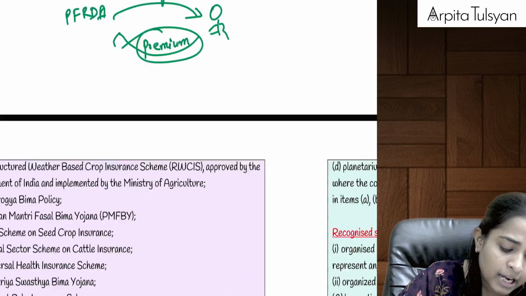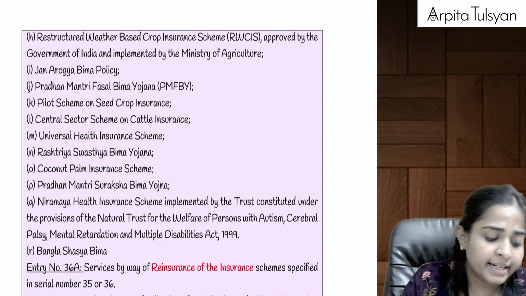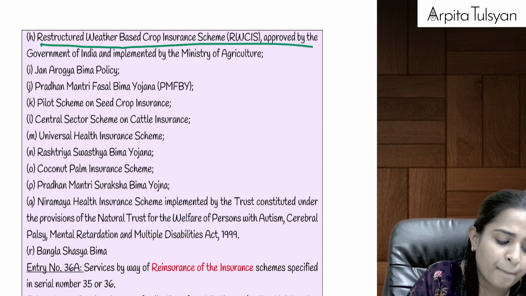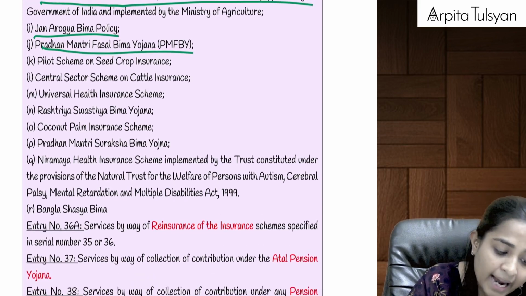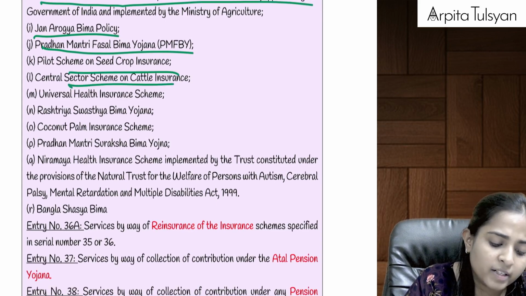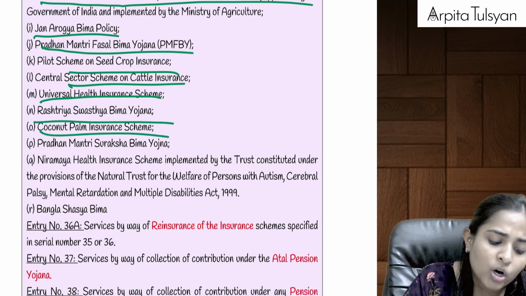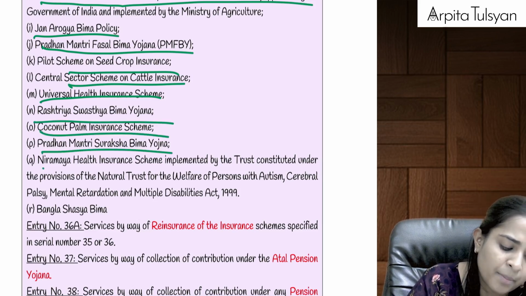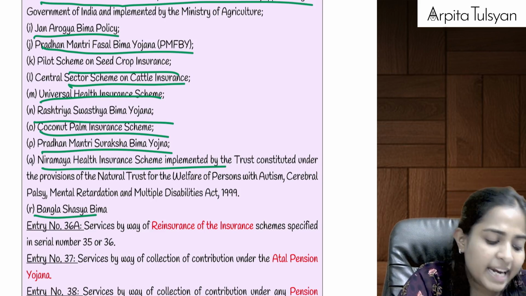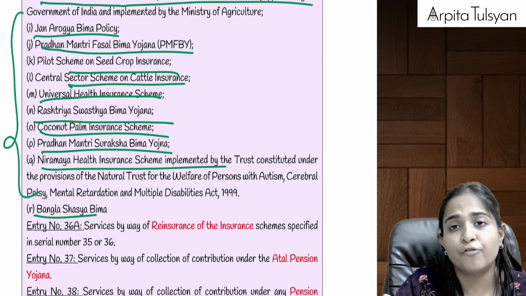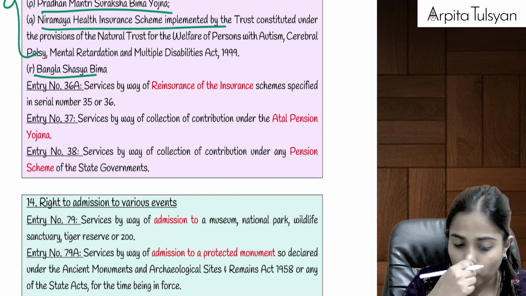And see the names they have given here: restructured weather-based crop insurance, Jan Arogya, Pradhan Mantri Fasal Bima Yojana, which relates to agriculture, crop, seed crop insurance, cattle insurance, universal health insurance, Rashtriya Swasthya Bima Yojana, coconut palm insurance scheme, Pradhan Mantri Suraksha Bima Yojana, Niramaya health insurance, Bangla Shasya Bima, etc. If you have taken any of such schemes and insured yourself, you are required to pay the premium. On that premium, GST will be totally exempted.